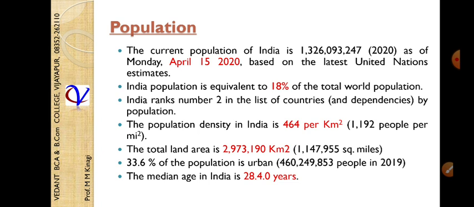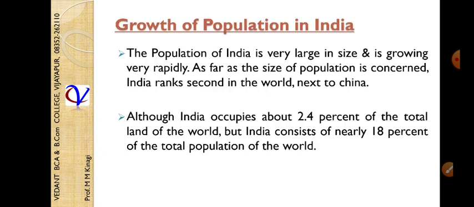And as we have said, the median age in India is 28.4 years. What do you mean by median age? The median age is the average age of a person living in India. If we calculate the birth rate and the death rate, based on that we get the average age of a person living in India, which is 28.4 years.